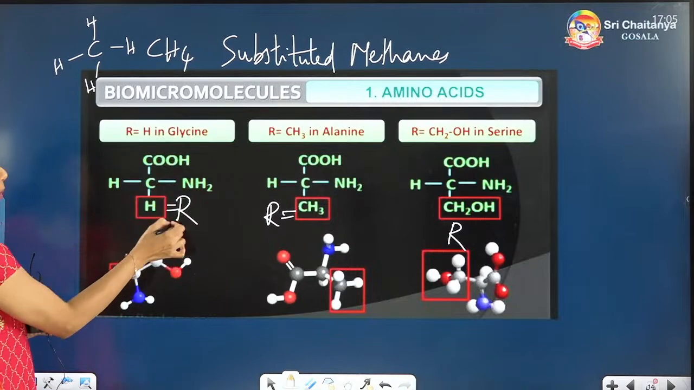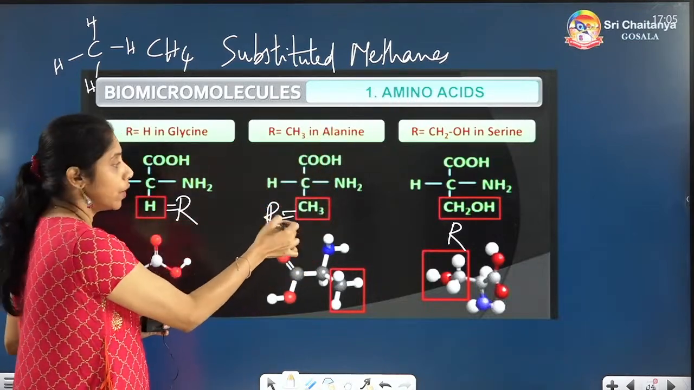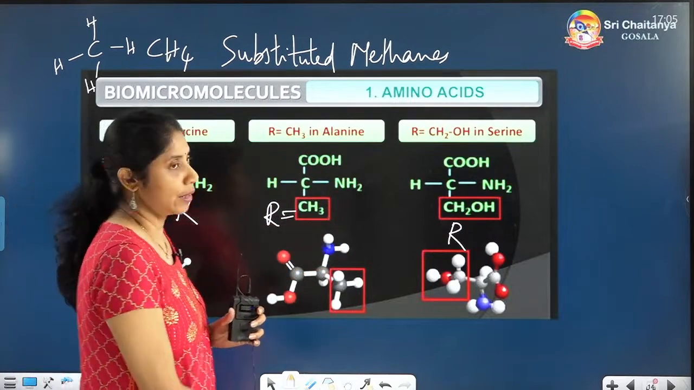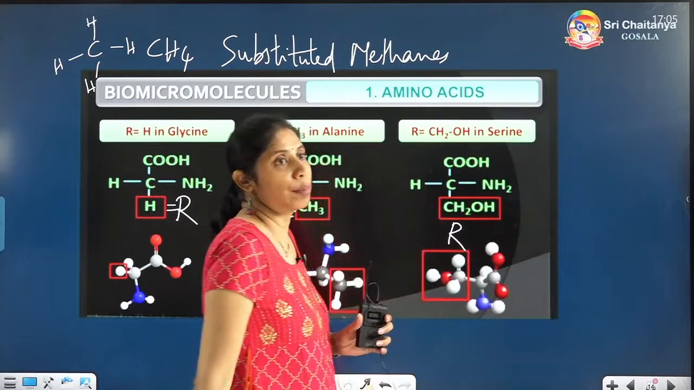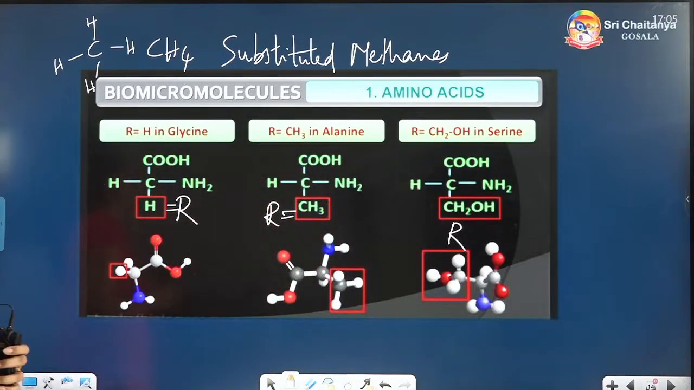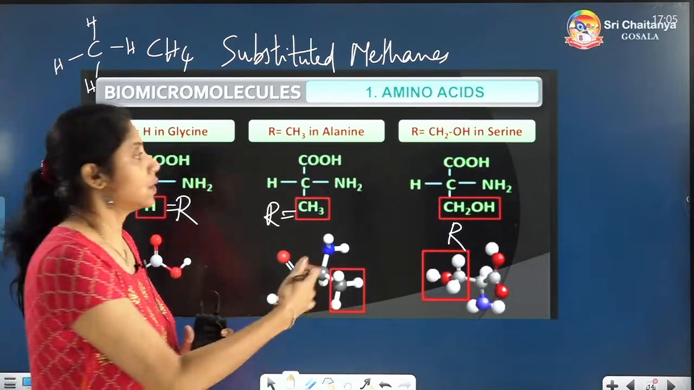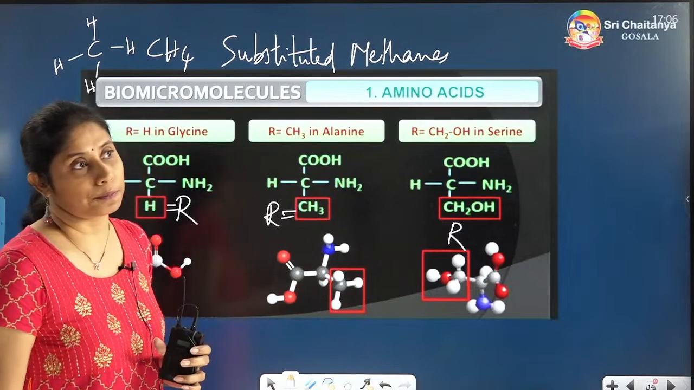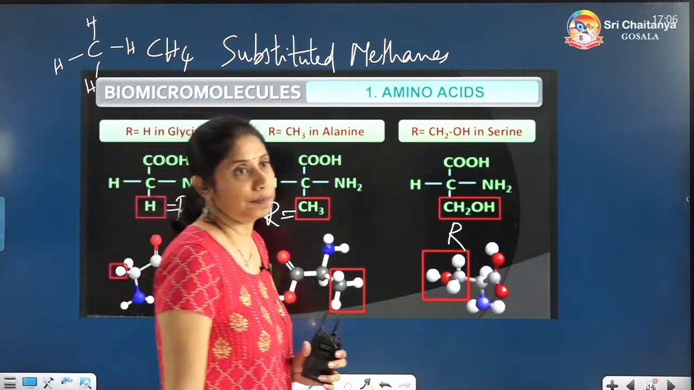Glycine is formed by placing H in the R group. Alanine is formed by removing R and placing a methyl group, and serine is formed by placing hydroxymethyl in the R group. The structures are important. All the three structures you have to know. These three amino acids are important. The simplest amino acid is glycine.